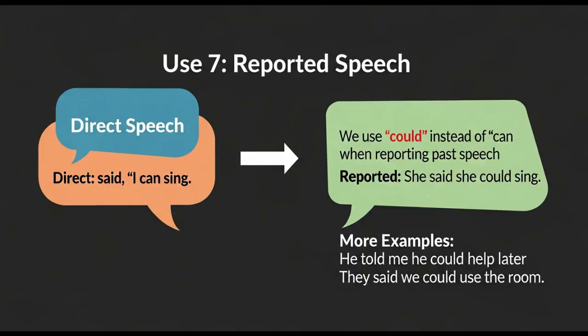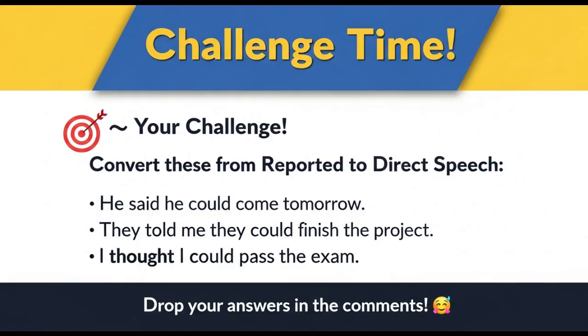Here are some more examples. He told me he could help later. They said we could use the room. I thought I could trust him. Now I have a small challenge for you. These three sentences are in reported speech. Can you convert them into direct speech? Drop your answers in the comments.